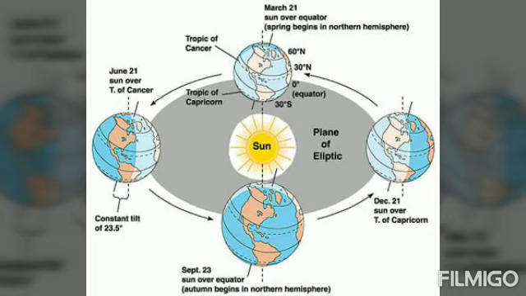But for the sake of convenience, we do not take into account this extra 6 hours and we consider only 365 days. And after every 4 years, this 1 day is added as a leap day in the 4th year, which is called a leap year. So this thing we have studied earlier also.